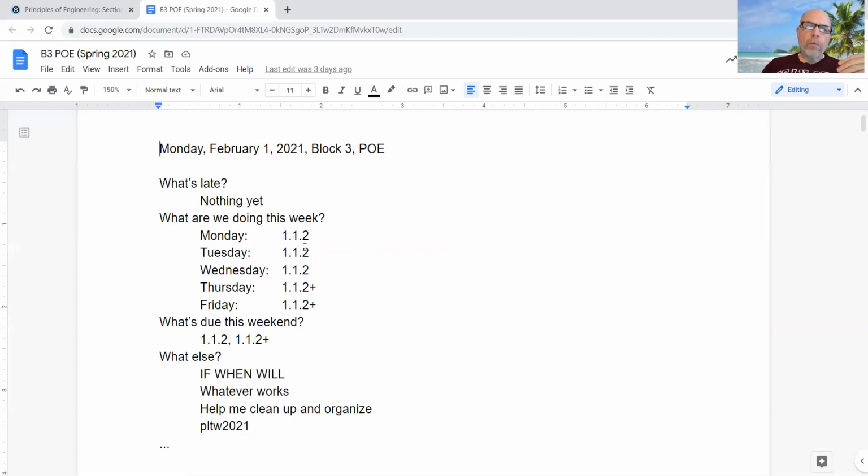I recommend that you work on these assignments throughout these days, whether you're full-time at home, or whether you're a Tuesday or Thursday, or whether you're a Wednesday or Friday. And notice there's really only 1.5 assignments up here. 1.1.2, that is an assignment, and then 1.1.2 plus is like an extension of that assignment. So I am counting it as 2 different things. The first one we have to do, and the second one we'll do if we have time. And we'll talk about what those assignments are in just a moment in another video.